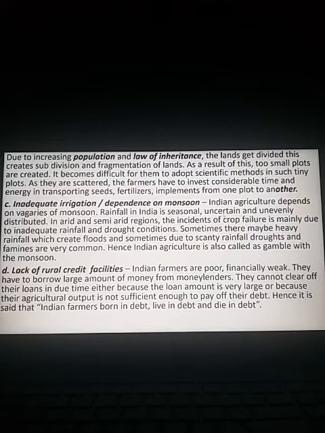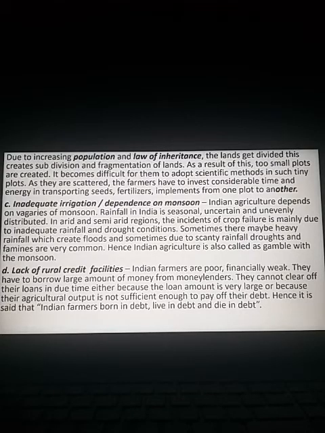Uncertain, no guarantee. It may rain or it may not rain. Unevenly distributed, not equally distributed throughout the year. In arid and semi-arid regions, arid stands for dry. In dry regions, the incidence of crop failure is mainly due to inadequate rainfall. Since it is an arid region, there is no sufficient rainfall. Agriculture fails due to lack of sufficient rainfall and drought conditions occur. Drought, other word, famine. Famine conditions occur. Sometimes there may be heavy rainfall which creates floods.